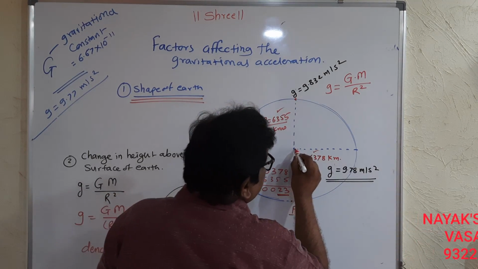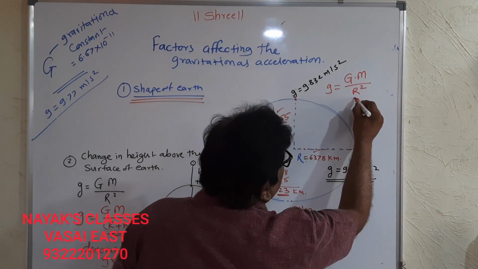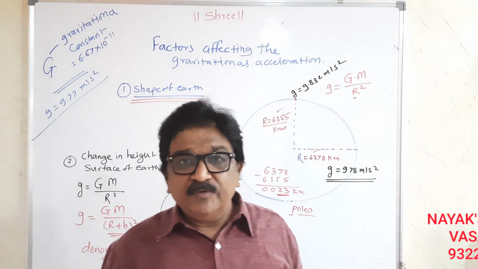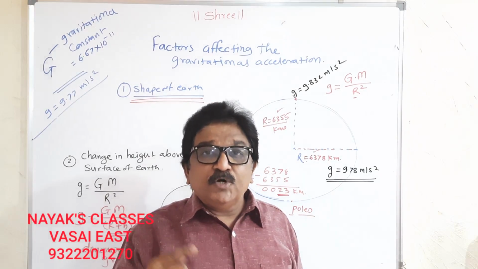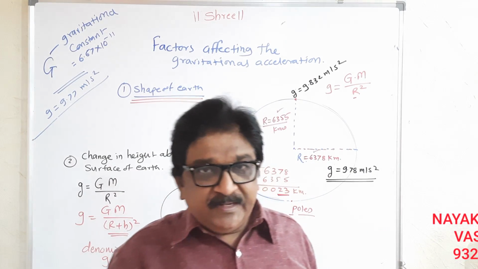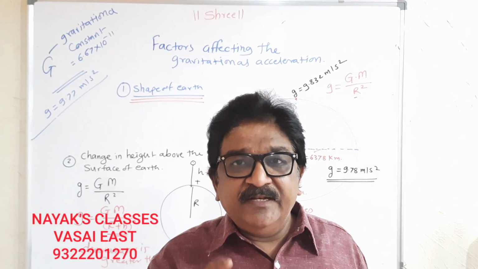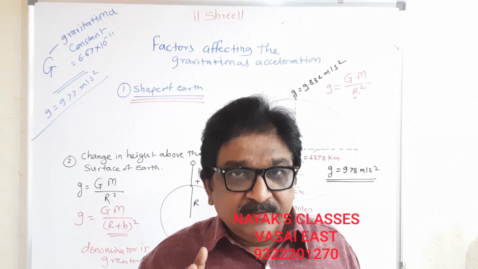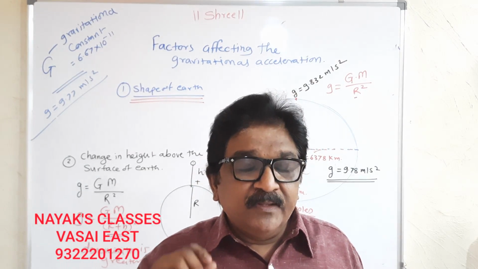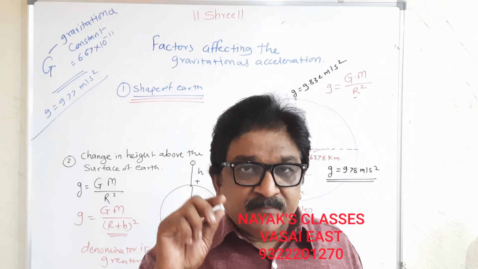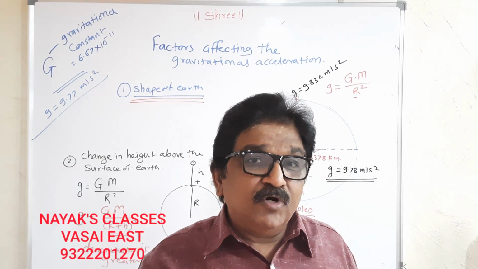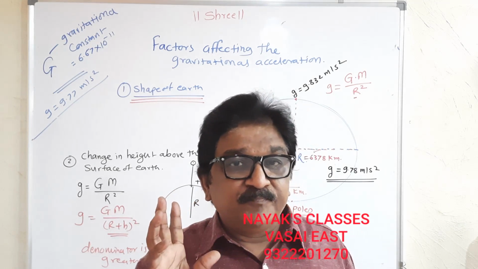So at the equator, the radius will be greater. When the denominator of any ratio increases, the value of the ratio decreases. Mathematical law. I am repeating it: if the denominator is greater, the value of the ratio is smaller.